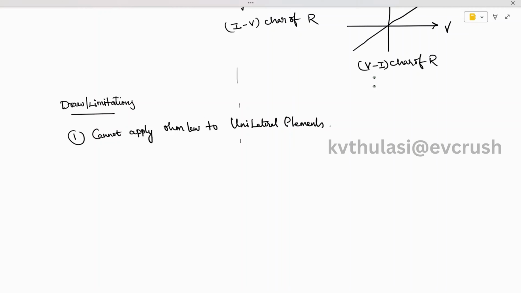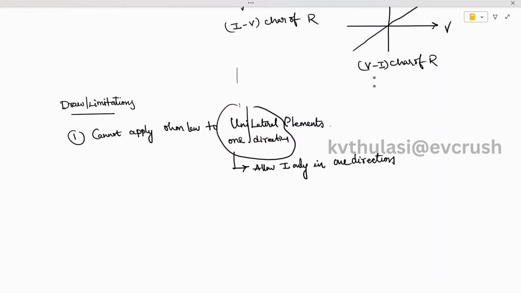Unilateral means uni means one, lateral means direction, so these elements allow the current only in one direction. So what are the elements which allow the current in one direction? The first one is a diode. A diode will conduct only in forward bias. You can see the diode I'm connecting in forward bias, then only it will conduct. Therefore, I can say Ohm's law cannot be applied in the case of a diode.